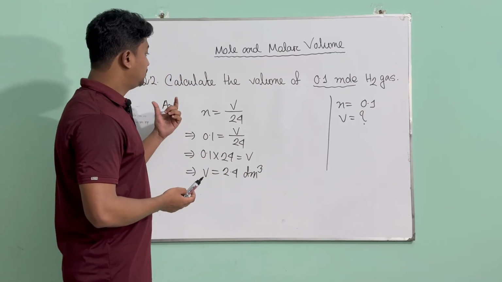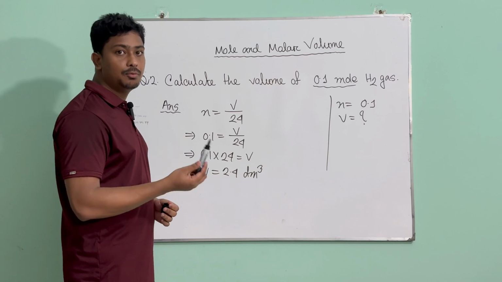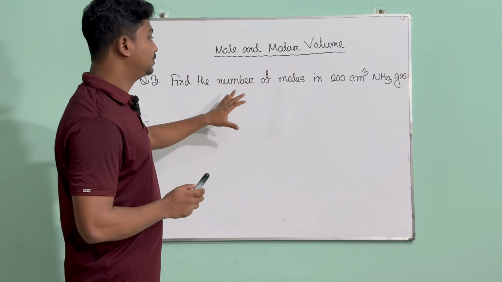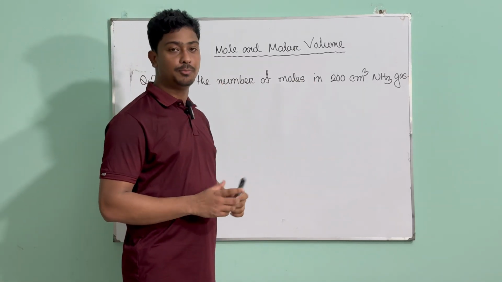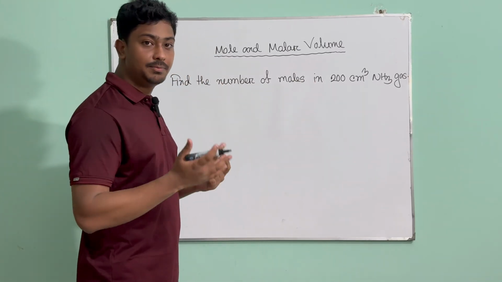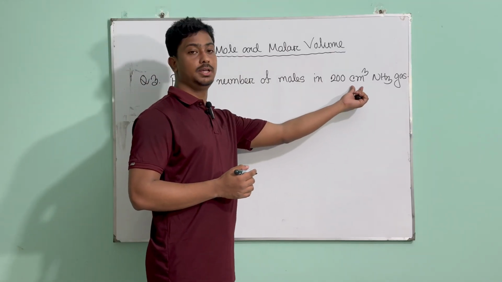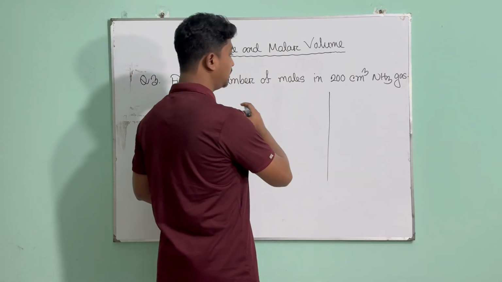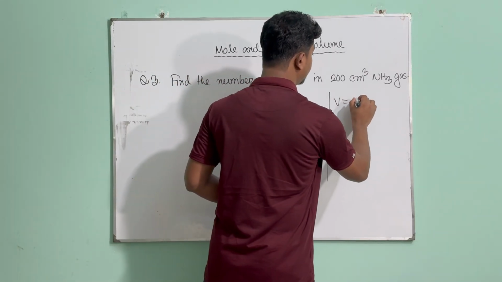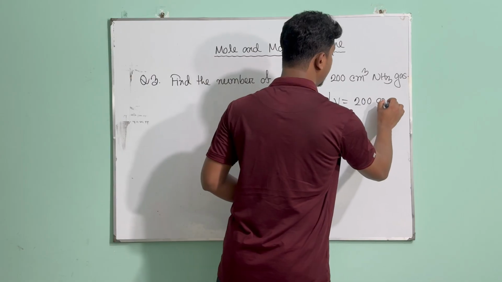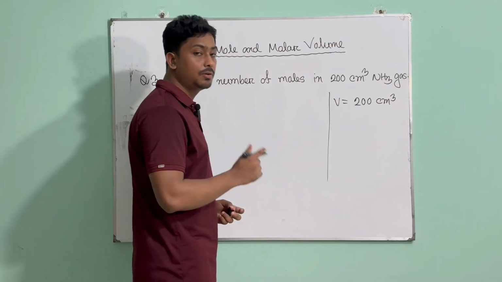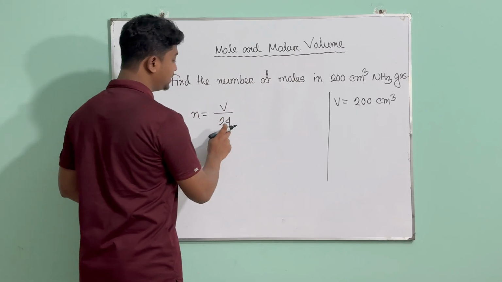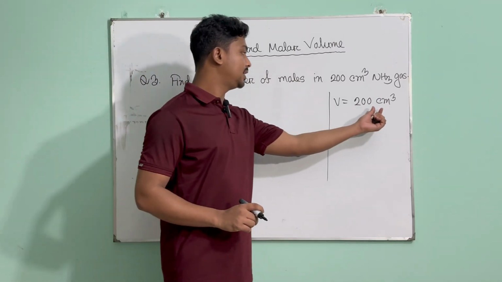If the unit of volume is given in centimeter cube, how can we solve them? In our question 3, we are asked to find the number of moles in 200 centimeter cube of ammonia gas. This is exactly the same thing, but now we have a problem: the unit is not dm cube, the unit is centimeter cube. Let's see how we can solve it. First of all, information. We have V, which is 200 centimeter cube. Now we know that the 24 that we're going to use in our formula, which is n equals V divided by 24, is dm cube. So we have to convert this centimeter cube to dm cube.